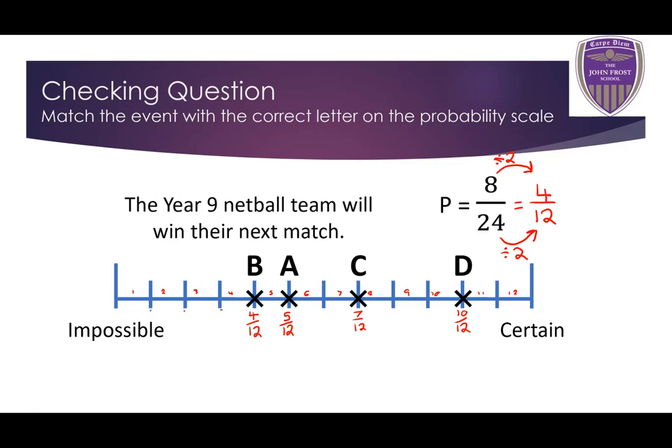Which of these letters represents 4/12? Well, it's letter B. So well done if you found out that letter B was equivalent to a probability of 8/24. Okay, very well done. Thank you for listening in, guys, and we'll see you next lesson. Bye now.